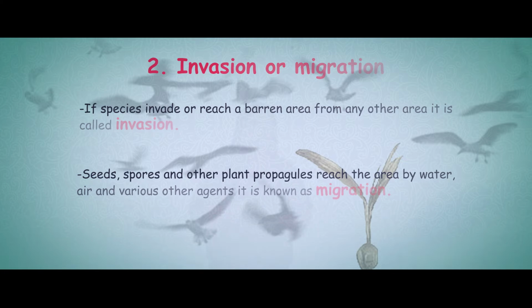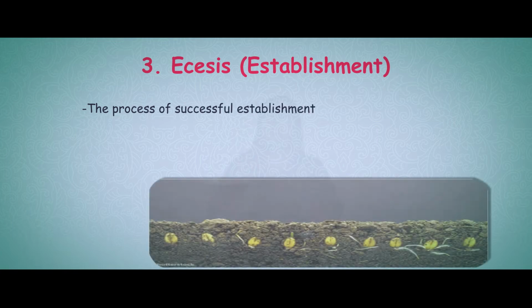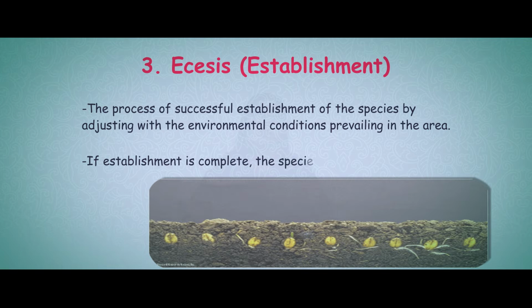The third process in ecological succession is called ecesis. After the species reach the barren area, there is successful establishment of the species as a result of adjustment with the prevailing conditions of an area. If the establishment is complete, the species will reproduce sexually in that particular area. Therefore, ecesis is also known as the establishment process.